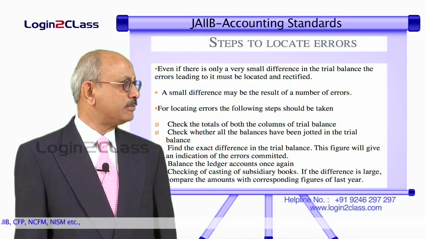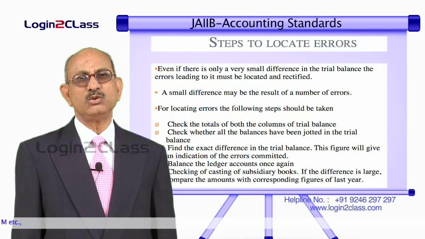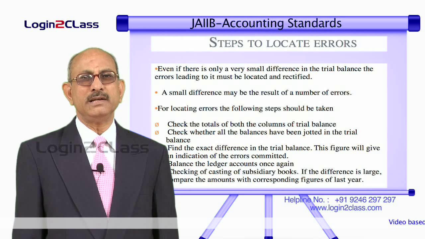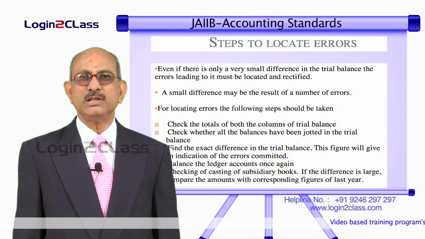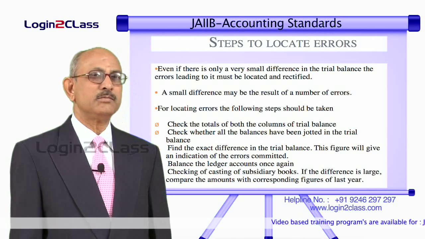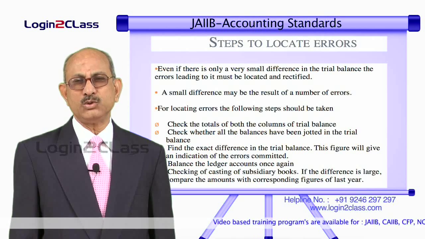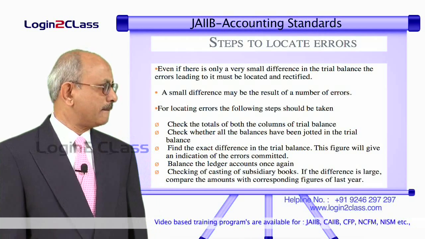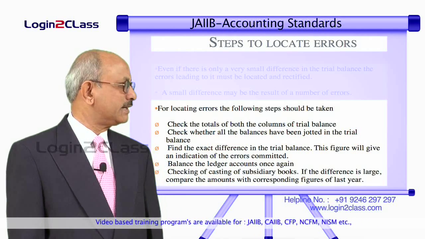So therefore it is absolutely necessary that all errors are rectified, and for that we need to go through the accounts. Therefore in the case of accounting, normally a procedure is followed such that a person who is doing the original work will not be doing the supervisory work. That means somebody else has to go through the accounts properly, so as to check each and every transaction so that errors can be located.